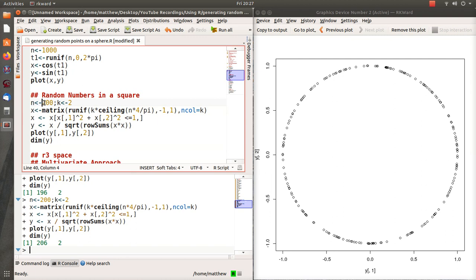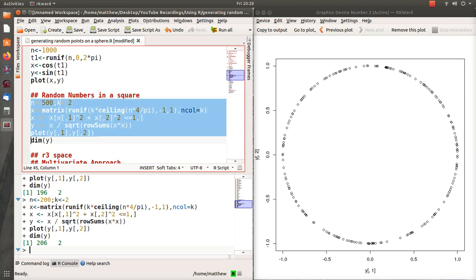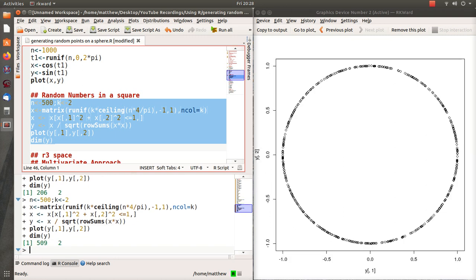So let's do 500 vectors. Now you're going to have to create much more than 500 randomly picked points to get to 500. So that's why this method is actually pretty inefficient. And here it is. And it actually shows that the higher dimensions you go, the volume of a sphere shrinks. And so it actually limits to 0, I think. I'd have to look that one up.